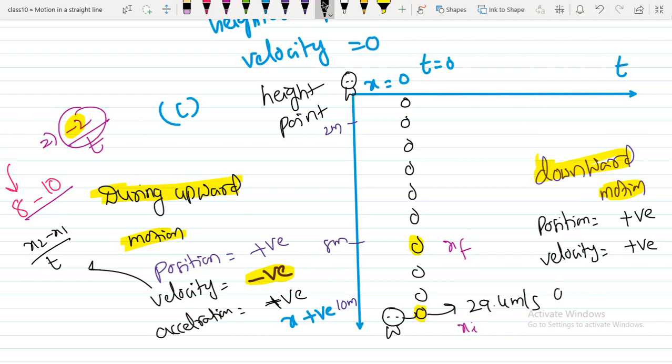And what about acceleration? The object is falling. When the object is falling, its acceleration is also positive because a falling body has more acceleration. So think about these three situations: how the position, velocity and acceleration of an object thrown in upward and downward directions will change. Try to analyze the velocities here carefully.